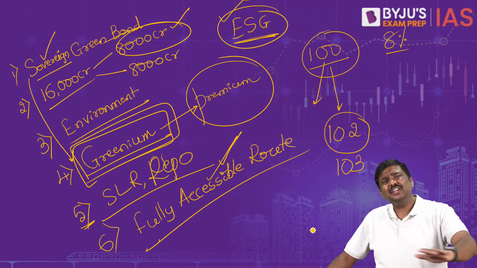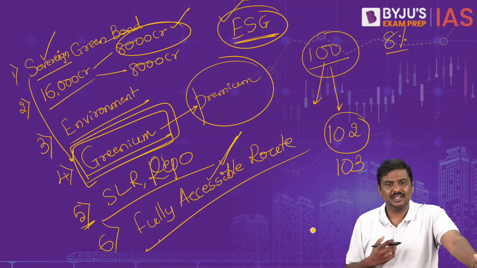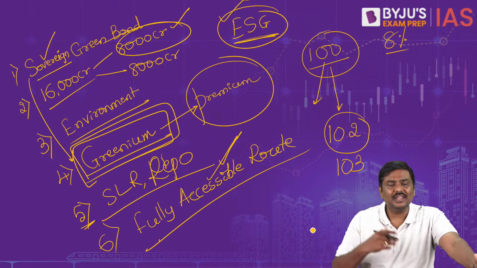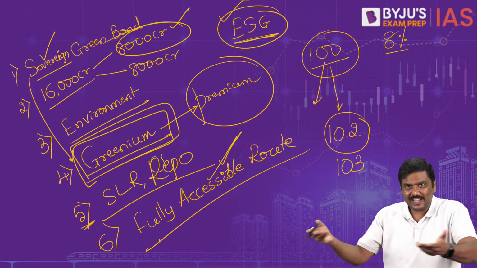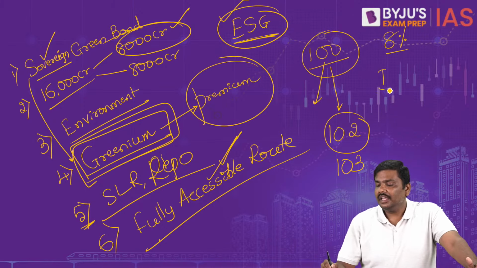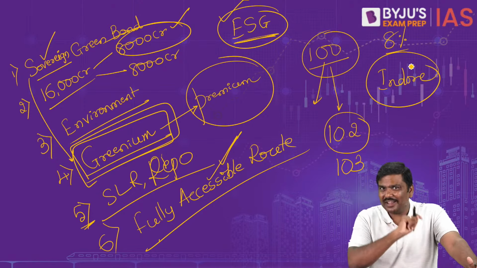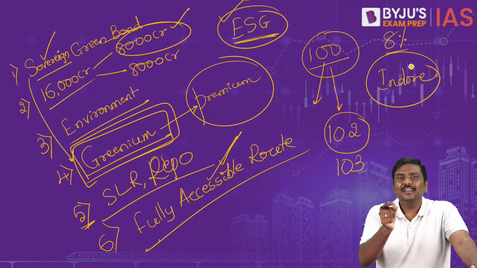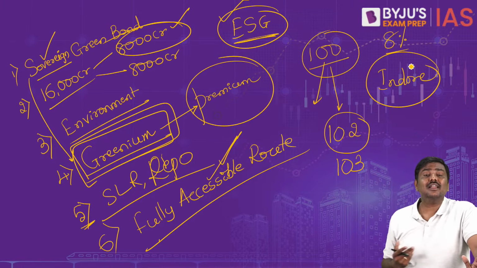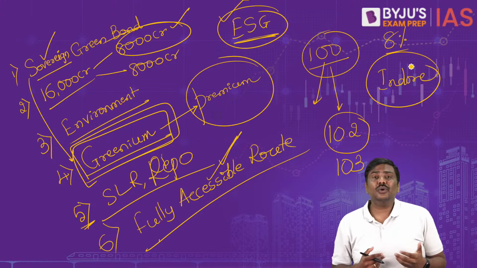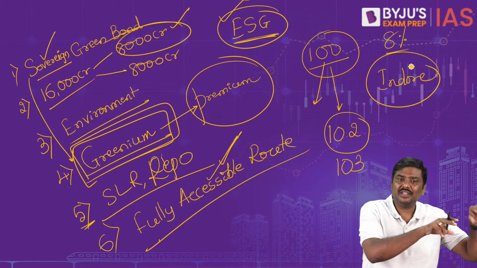Can the private sector issue a green bond? Of course, yes. But these are simply referred to as green bonds. Can municipalities issue green bonds? For example, I hope you have read about this: Indore municipality has very recently issued a green bond. I'll come to that later, don't worry. That's also a specialty. So municipalities are allowed to issue, states are allowed to issue, the Center is allowed to issue. But sovereign is generally associated with issuance by the government.